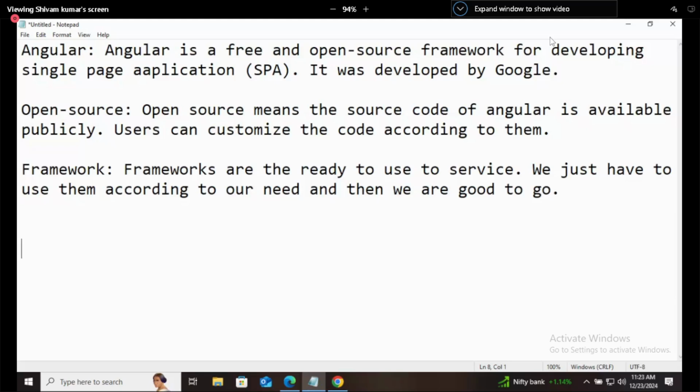Now, what is a single page application? Single page application. Anybody want to answer this question? What is a single page application? Yes, what is a single page application? Okay, for that, I'll show you one thing.